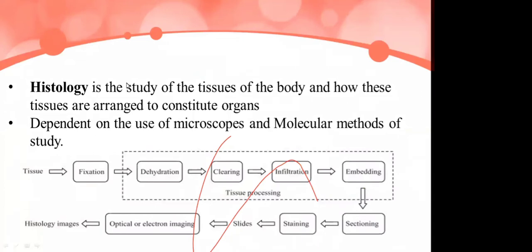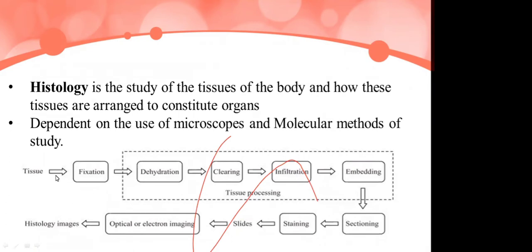Now, histology, we are going to study about the tissues. Histology is the study of the tissues of the body and how these tissues are arranged to constitute organs. With the help of a microscope, these are the processes by which we are going to view the tissue through the microscope.